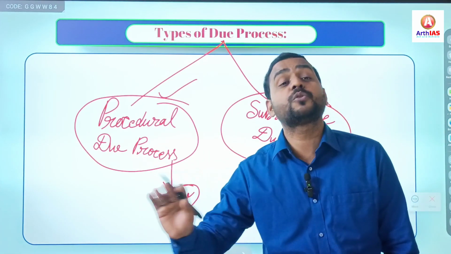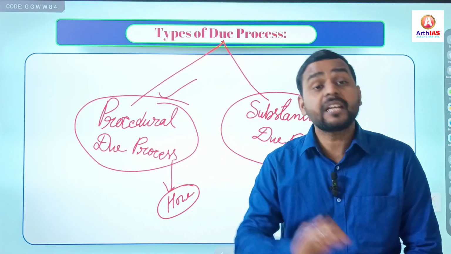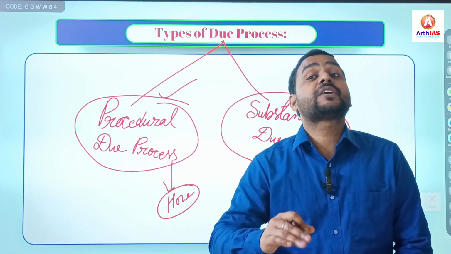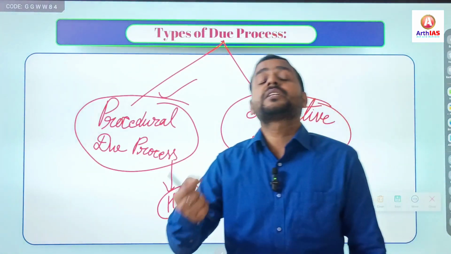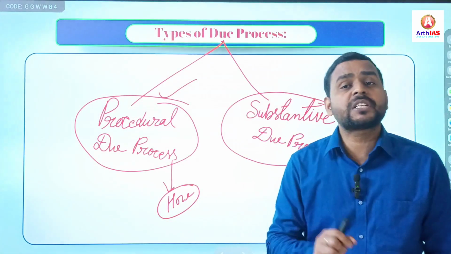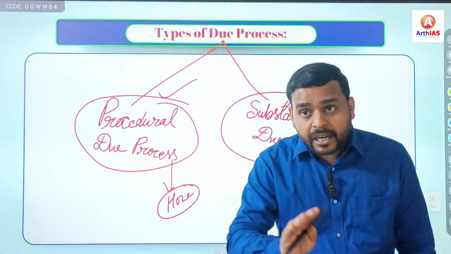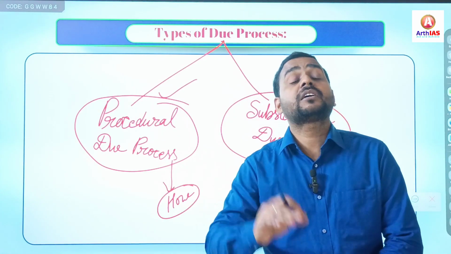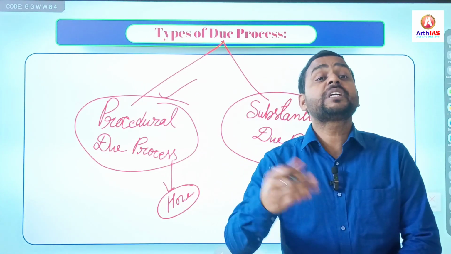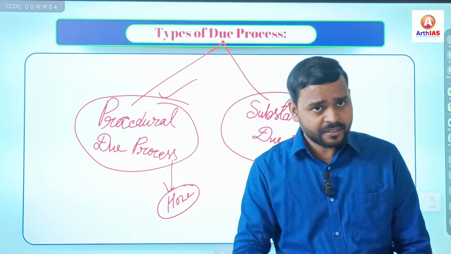There shall be no arbitrary arrest. Again, that person should be given the opportunity of legal representation, means that person can consult an advocate. That person should be given the opportunity to be heard, right?